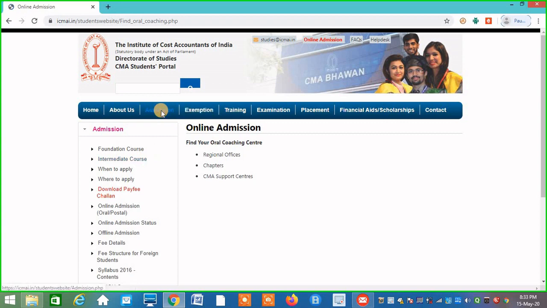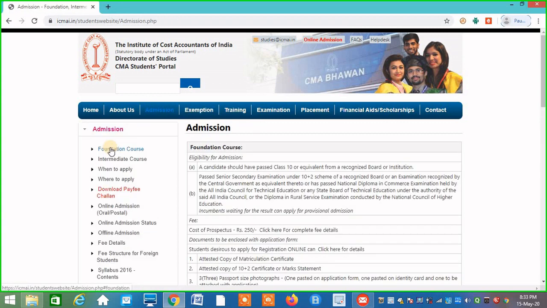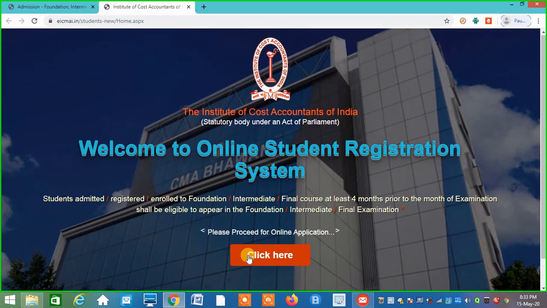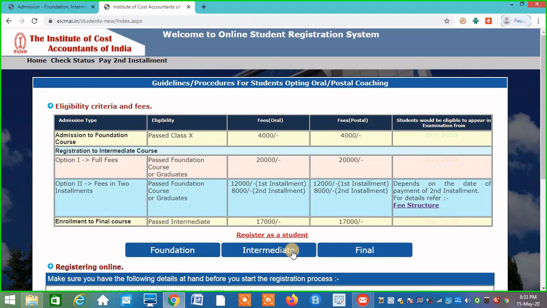Here in admission you can see foundation course is given, and after that online admission is also there. If you click on foundation course, you will get details about what things are required for offline admission and for online admission. Here we will start with online admission. You will come to this page, then click here.